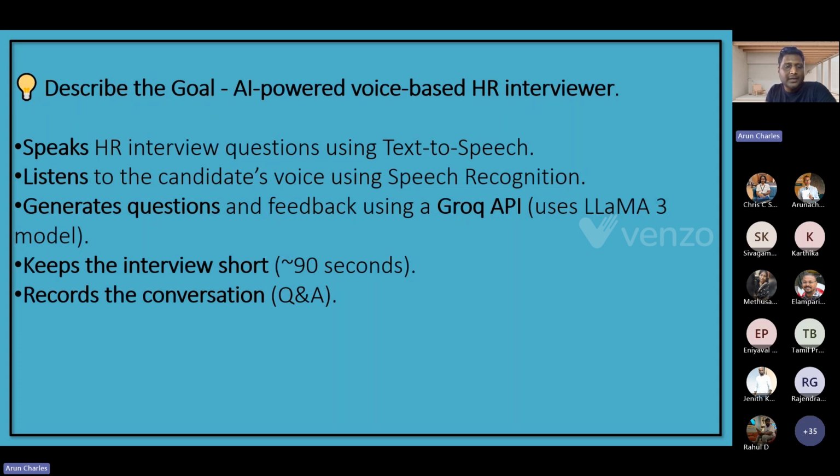We need to record the questions the AI is asking, and also record the answers the candidate is giving, because we need to evaluate those things later. Only then can we make some alterations or upgrades to our AI based on the feedback and everything.